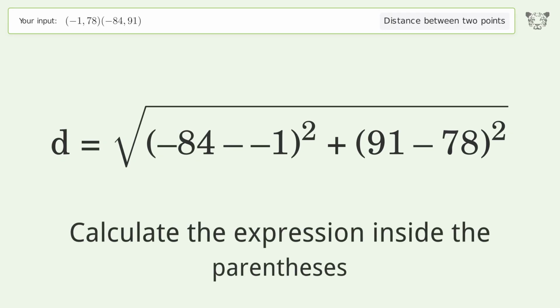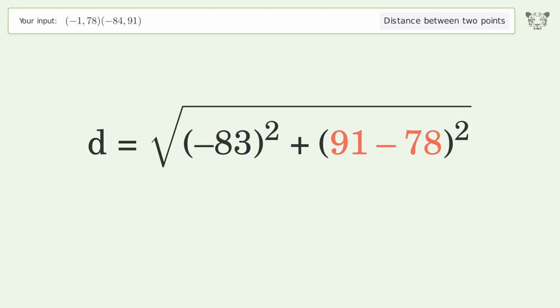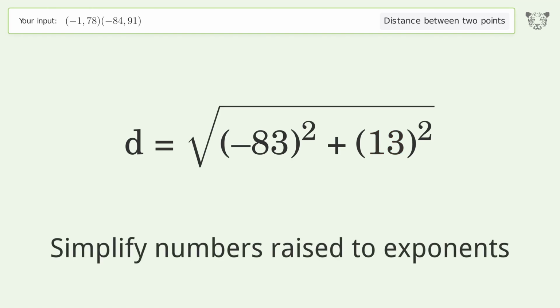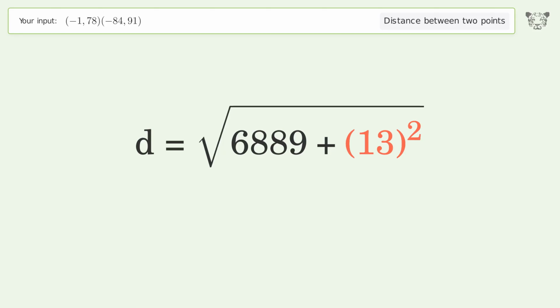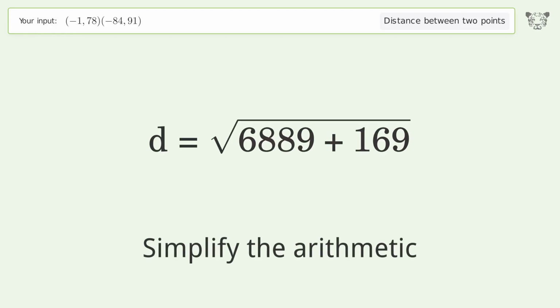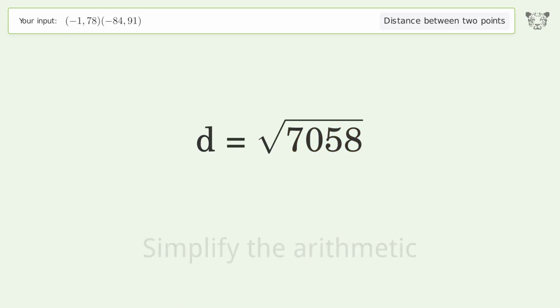Calculate the expression inside the parentheses. Simplify numbers raised to exponents. Simplify the arithmetic. And so the distance between the 2 points is the square root of 7,058 or 84.012.